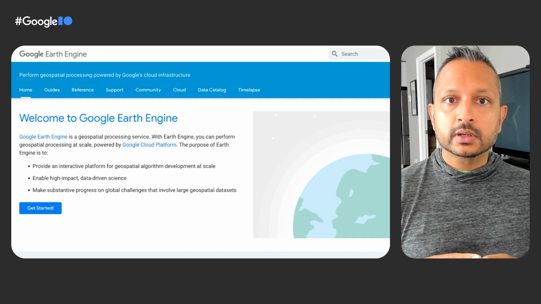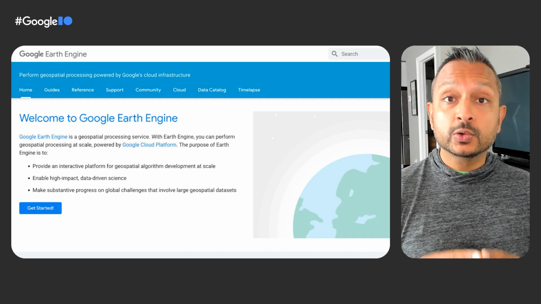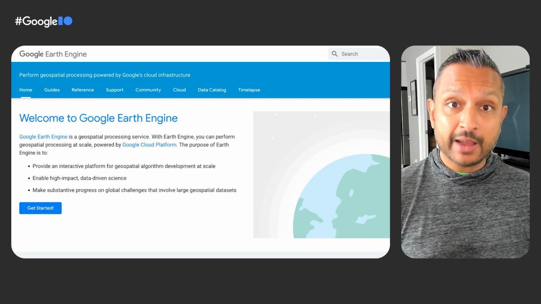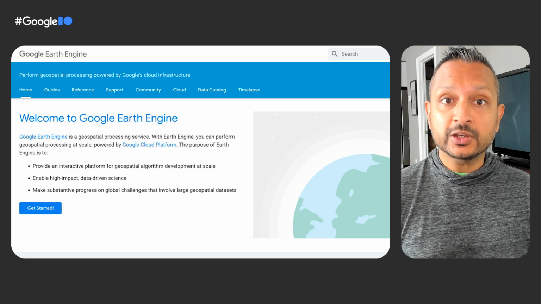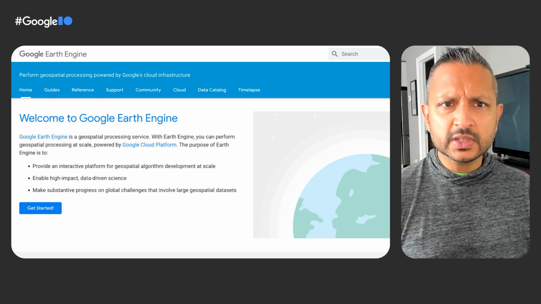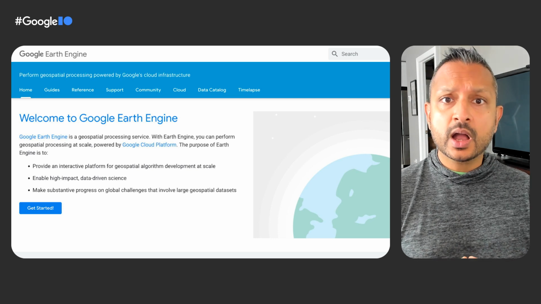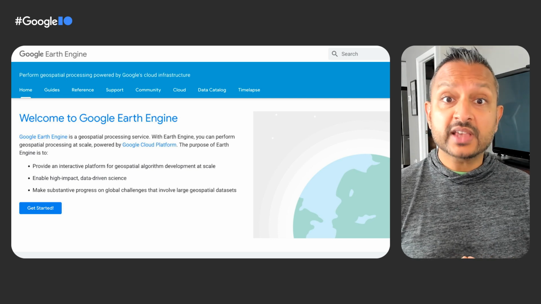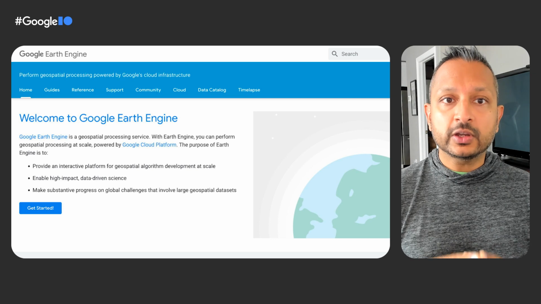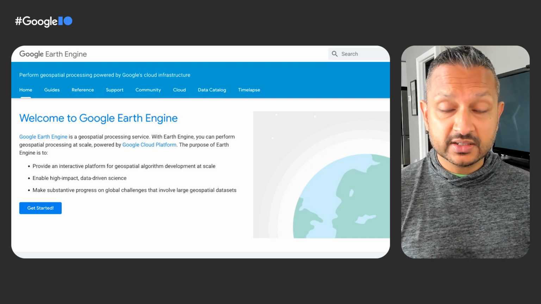Dynamic World was created using Google Earth Engine and Vertex AI platform and is a 10-meter global dataset of land use and land cover updated in near real time. It uses the Sentinel-2 constellation by the European Space Agency and the Copernicus program, which generates a new global picture of the Earth's surface every 2 to 5 days.